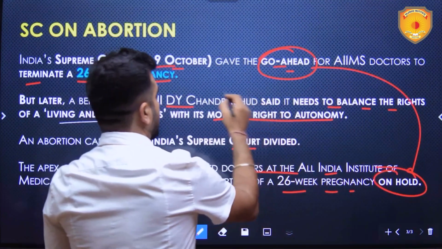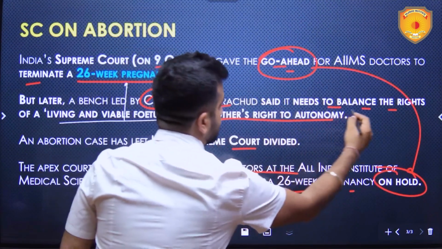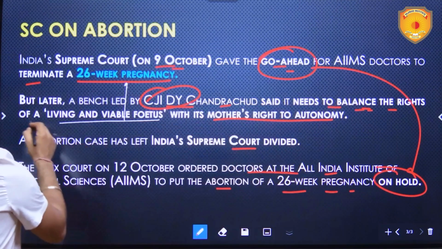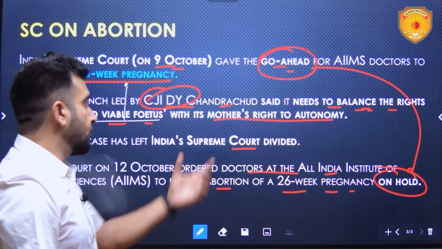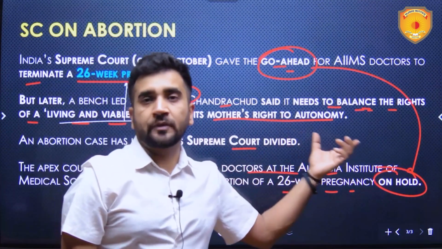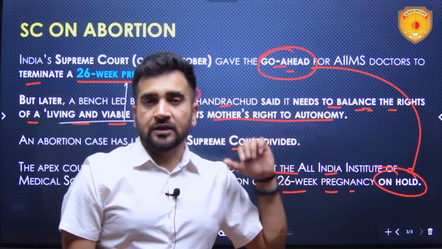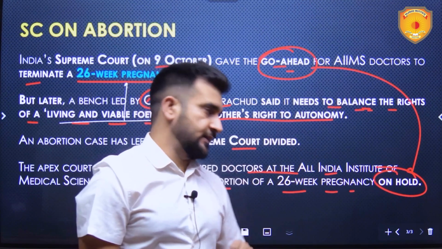Why? Because the CJI said that there needs to be a balance between the rights of a living and viable fetus, which is inside her womb, and its mother's right to autonomy, who is wanting this termination due to her mental health.